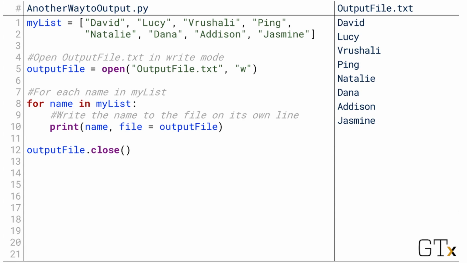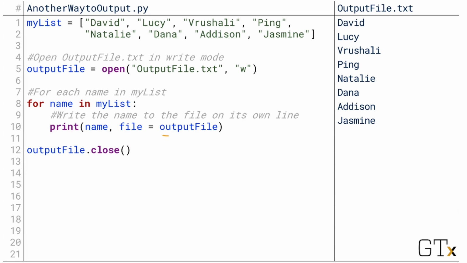Python also gives another way to output files that might be a little more intuitive. We've used the print function throughout this course. In fact, it was the very first function we ever saw, and it was part of the very first program we ever wrote. We've also discussed the idea of keyword parameters, or optional arguments that we can supply to override some default behavior. Whenever we've used print in the past, Python assumes that we want to print to the console. Usually that's what's over here instead of our output file. However, that's actually an overridable parameter.